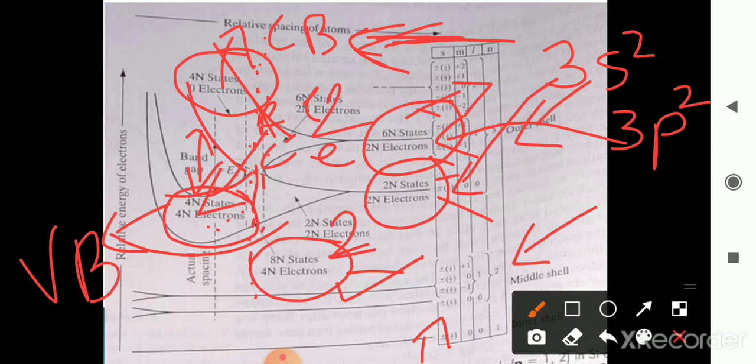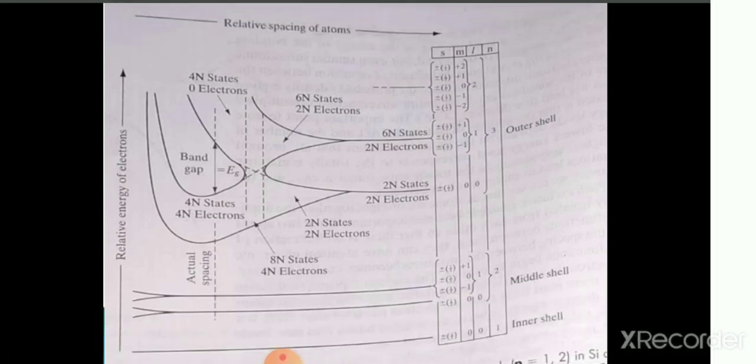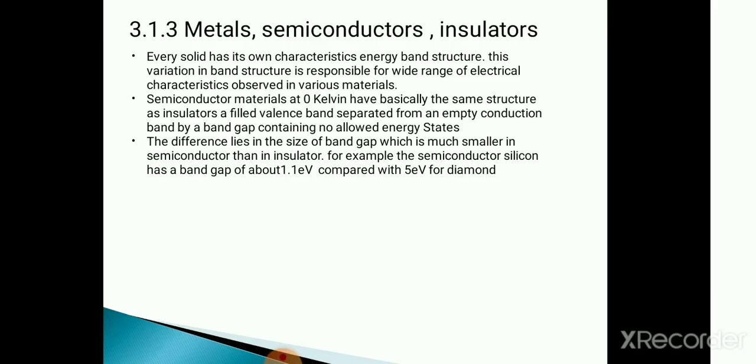Why? At 0 Kelvin, electrons will occupy the lowest energy states available to them. Thus at 0 Kelvin, every state in the valence band will be filled, while the conduction band will be completely empty. This is how the covalent bond is formed in the case of silicon. I hope this topic is clear to everyone.